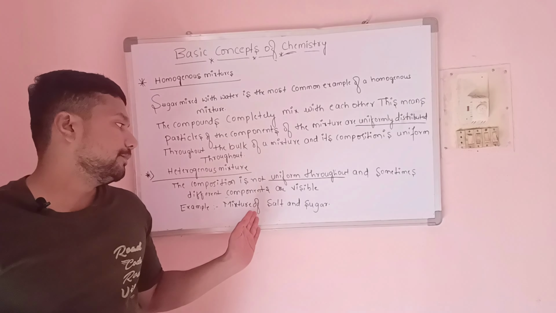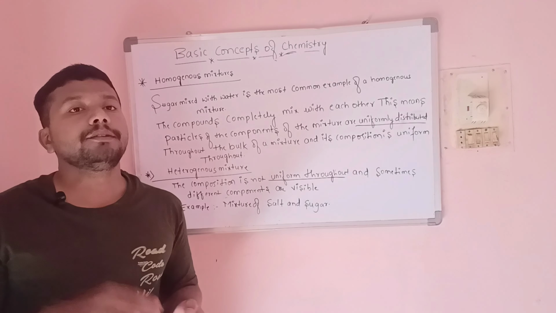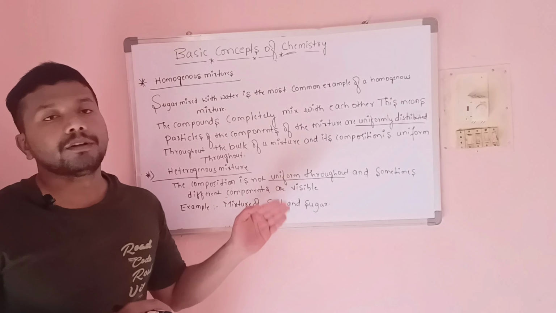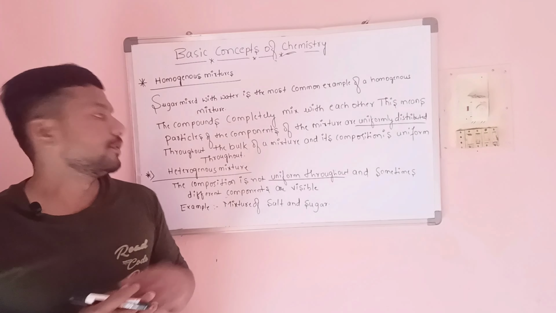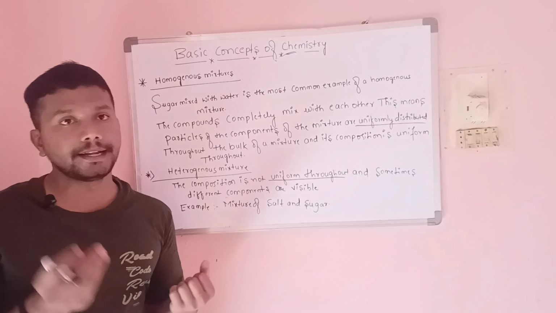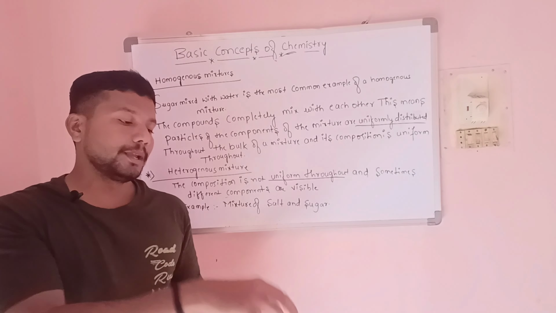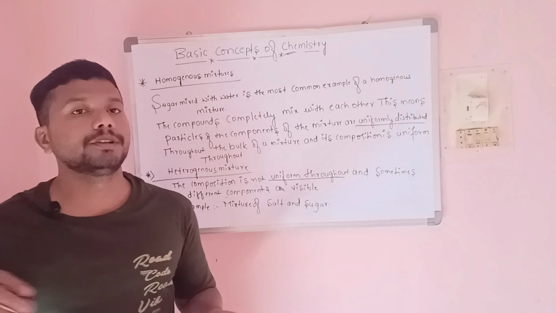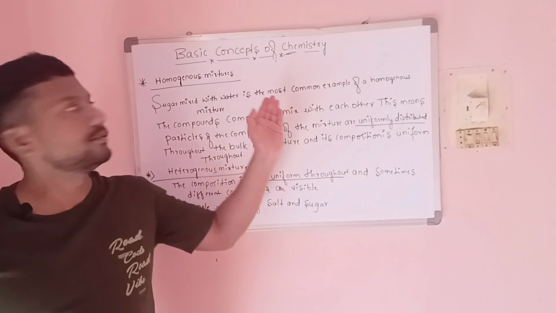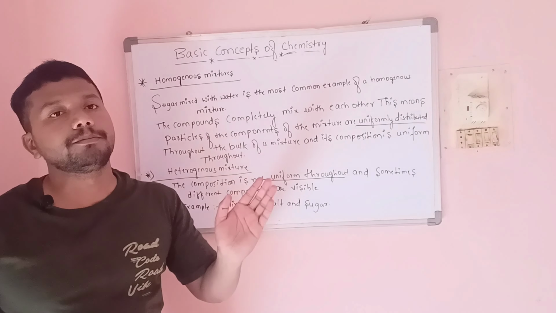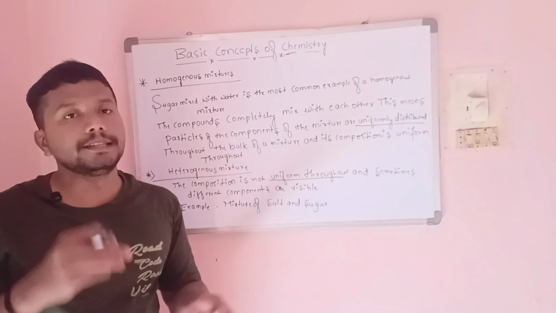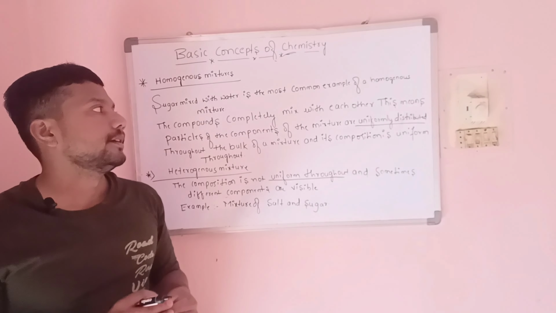For example, in the mixture of salt and sugar, we can separate them, or take another example of a heterogeneous mixture, like a mixture of sand and stone. We can easily pick the sand or stone from that mixture. We can separate them, but in the case of a homogeneous mixture, we can't separate easily by picking or any physical method.